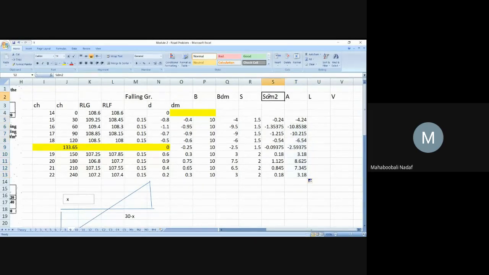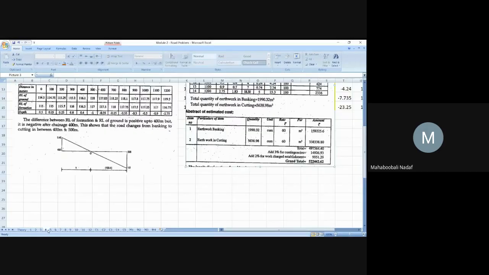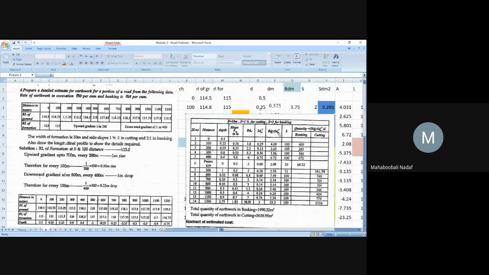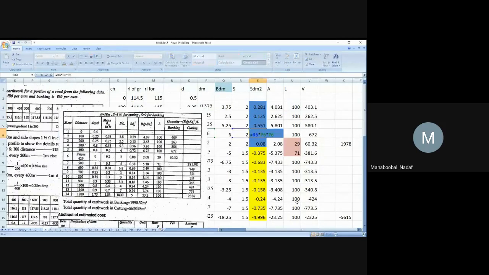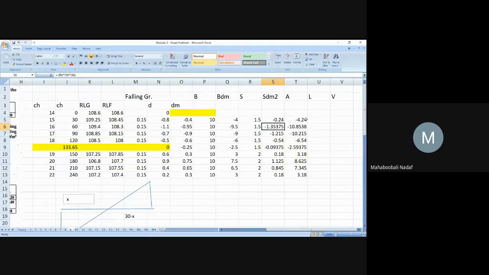Okay. The formula is correct, no? SD square or SD only? BD plus SD square, no? Correct, BD plus SD square only. Yes or no? The formula is correct. Very good. Okay, na? This is about area. We have to multiply with the length, the respective length, no?